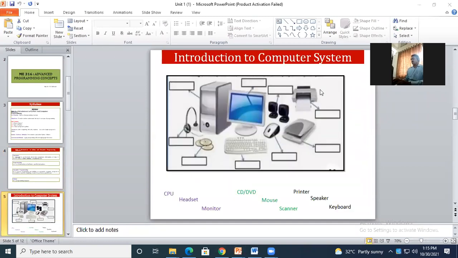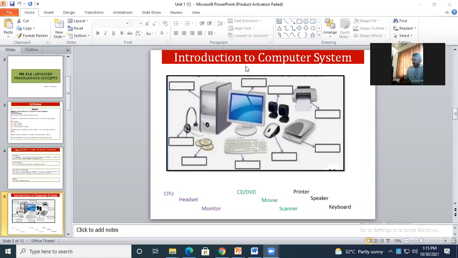This is the basic introductory part. In the last lecture, you summarized what a keyboard is, what a monitor is, what a headset is, then mouse, scanner, what an input device is, what an output device is. All these things you labeled in the last lecture.